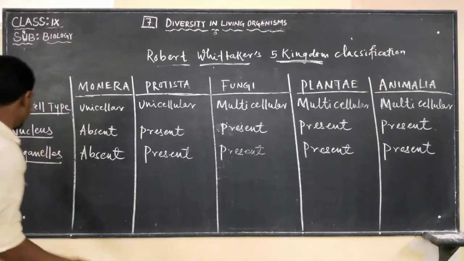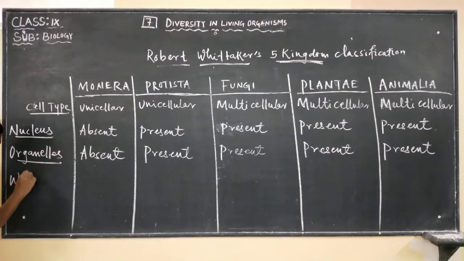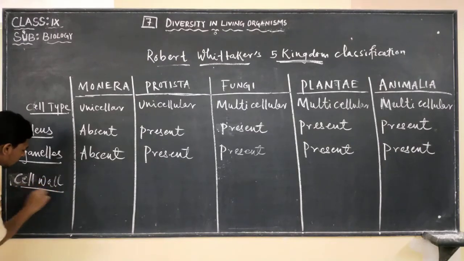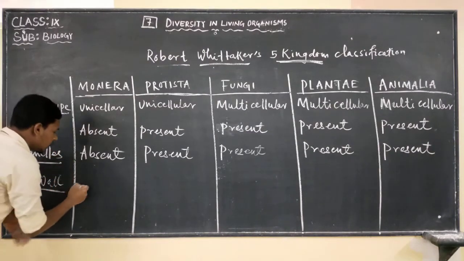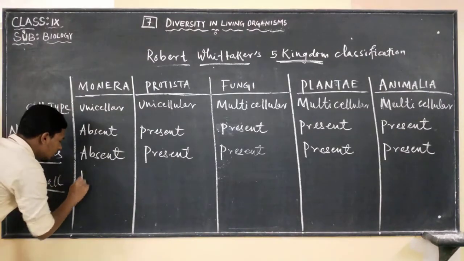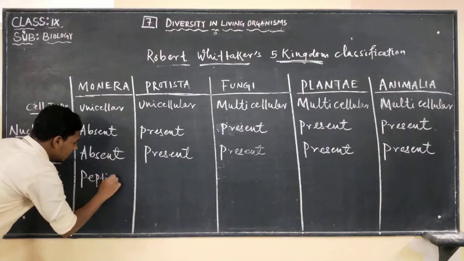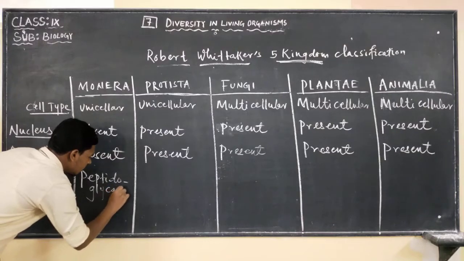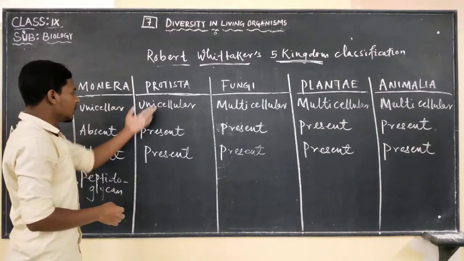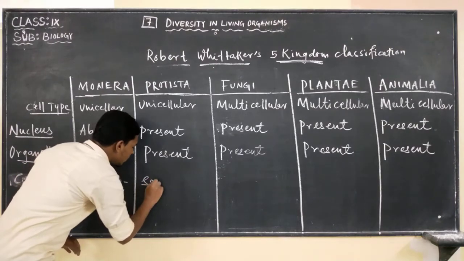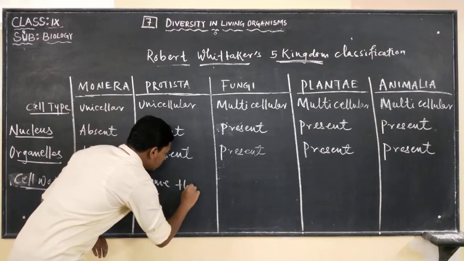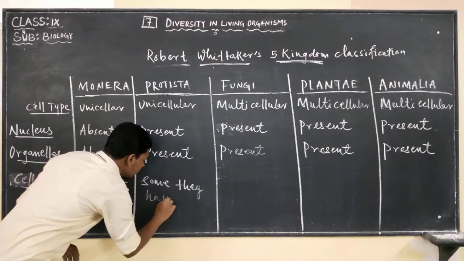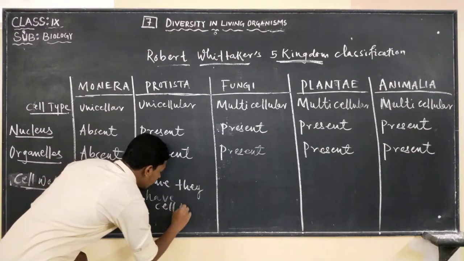Next characteristic is whether the cell wall is present or not. Based on the cell wall, Monera have a cell wall, and it is made up of peptidoglycan. Some protists have a cell wall.